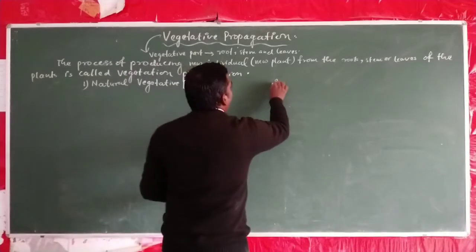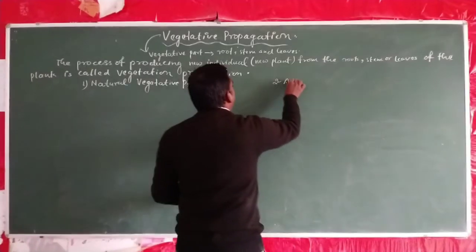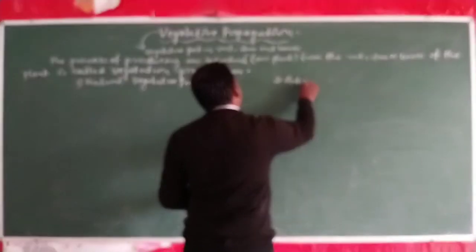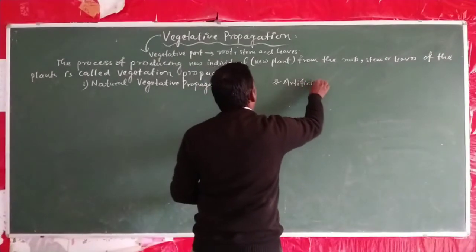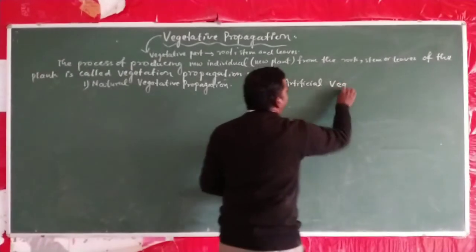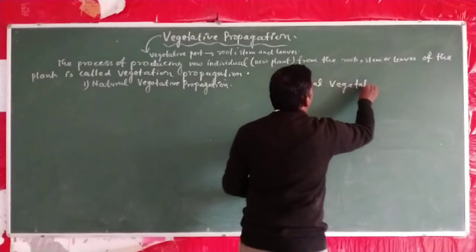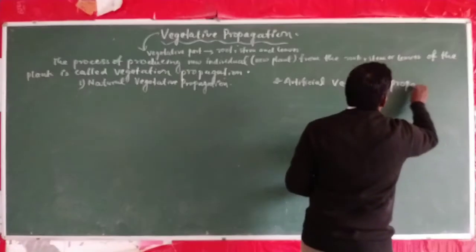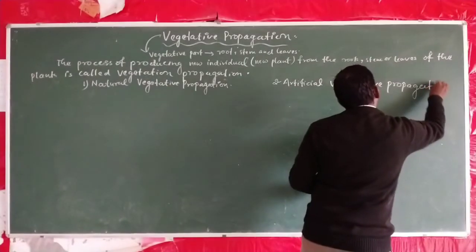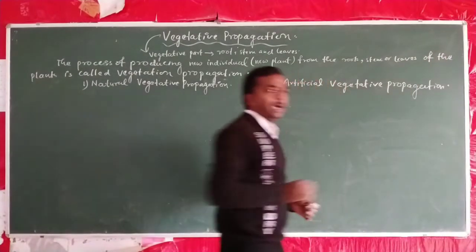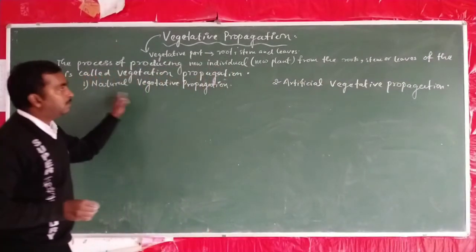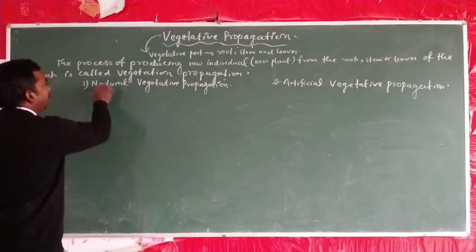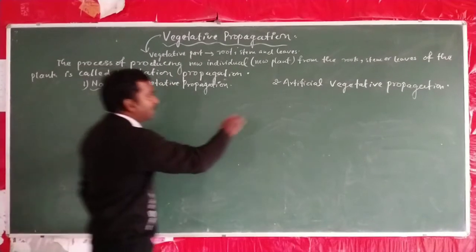While the second is known as artificial vegetative propagation. So we can define the artificial as well as natural vegetative propagation.